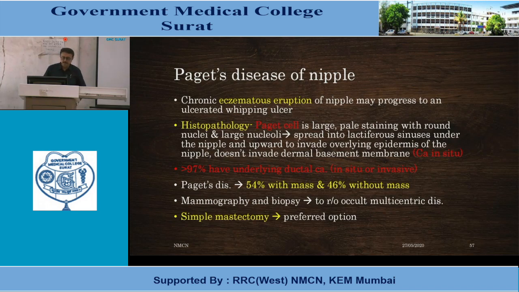More than 97% have underlying ductal carcinoma in situ or invasive carcinoma. In Paget's disease, 54% present with a mass and 46% without a mass. Mammography and biopsy are done to rule out occult multicentric disease. Simple mastectomy is the preferred option.